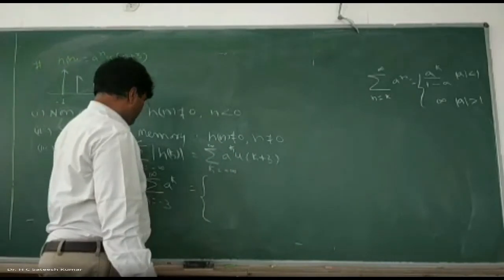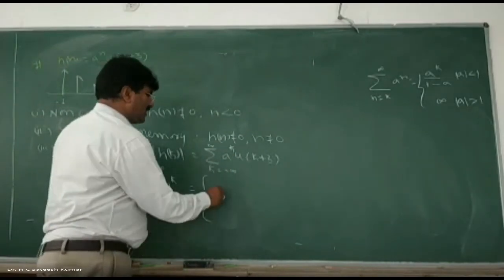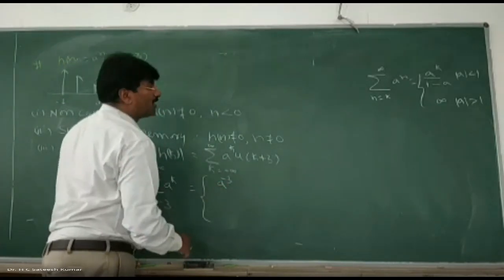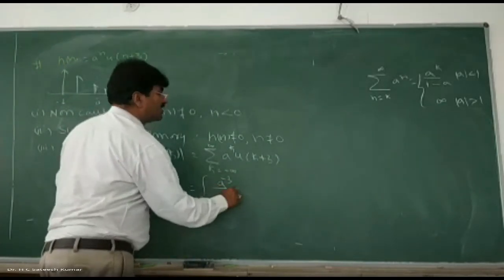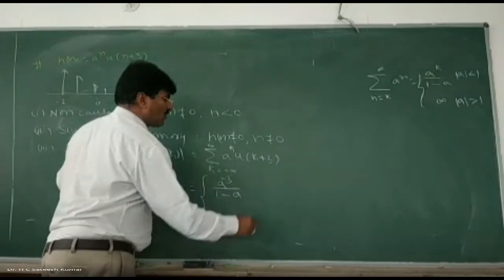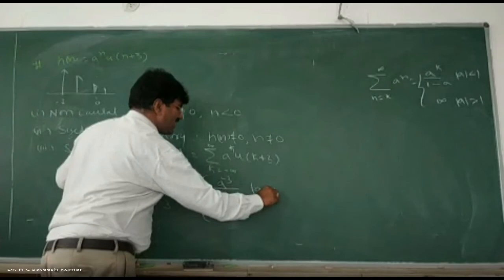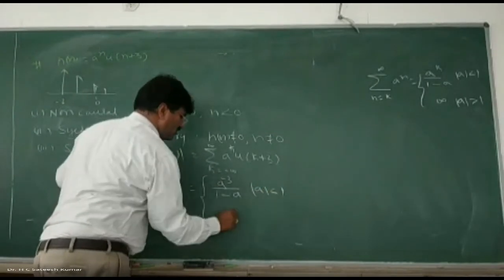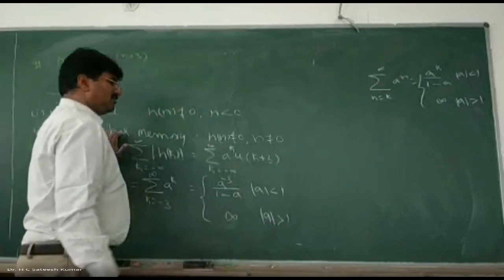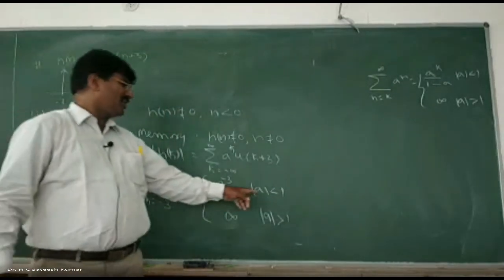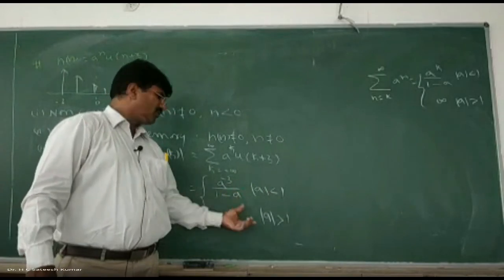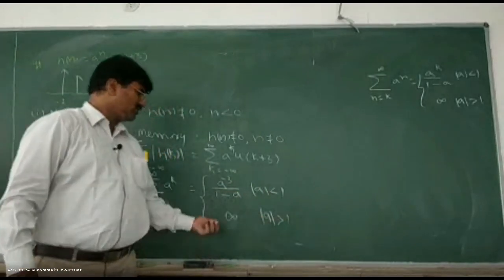This value is equal to a to the power of minus 3 divided by 1 minus a, provided magnitude of a is less than 1, and is equal to infinity for magnitude of a greater than 1. That means the system is stable if magnitude of a is less than 1, because this will become finite. If magnitude of a is greater than 1, the system is unstable.